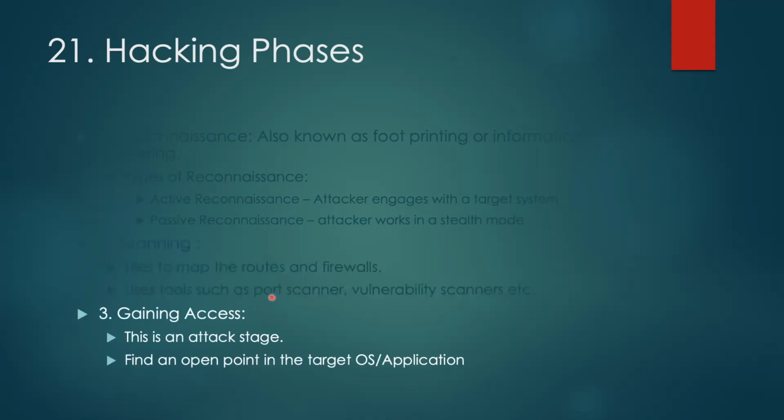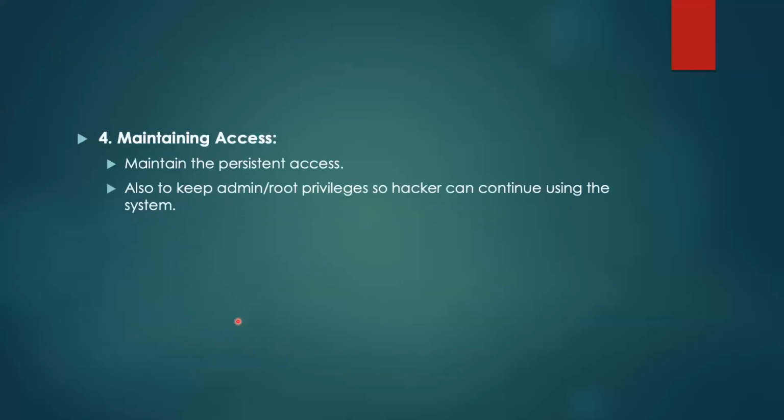Once we are done with the scanning, so we know all the mapping between the routes and firewalls, we can use this to our advantage to gain access to that particular system or the network. So this is an attack stage step where we are going to attack the actual target. Next one is to find an open point in the target OS or application. The next one is maintaining access.